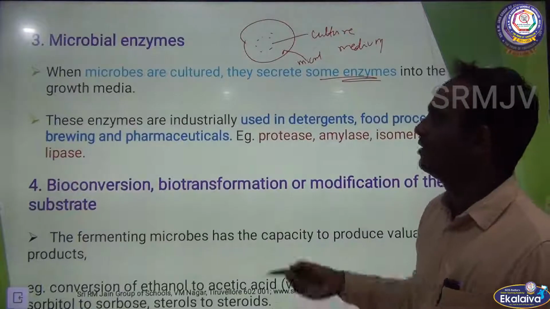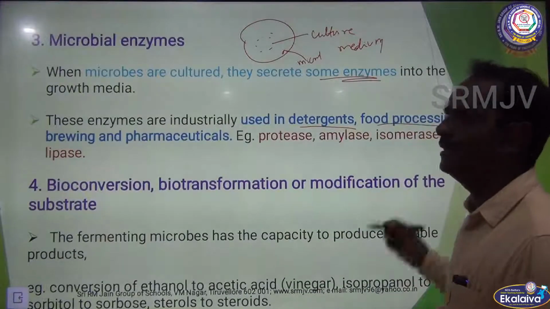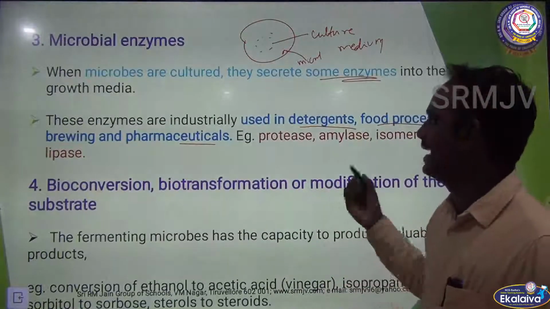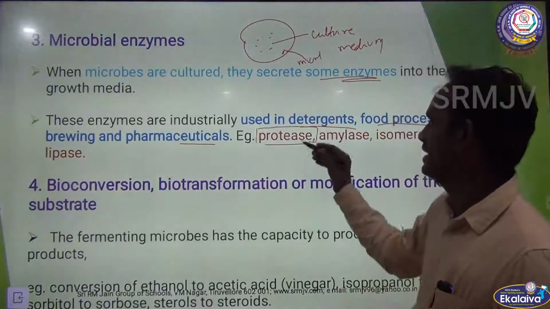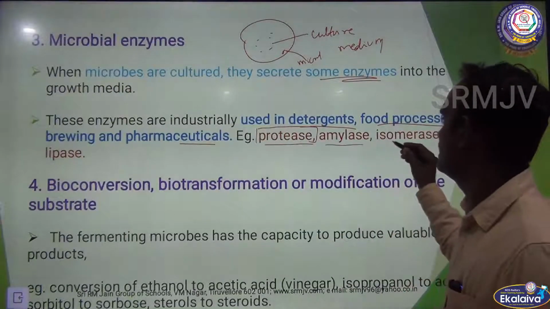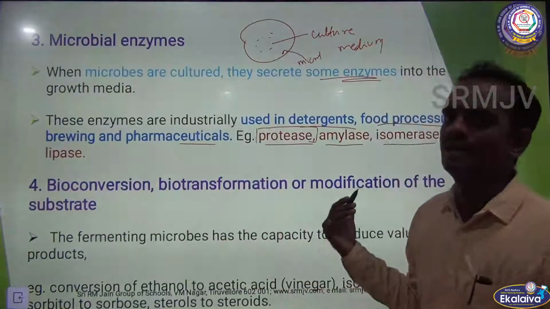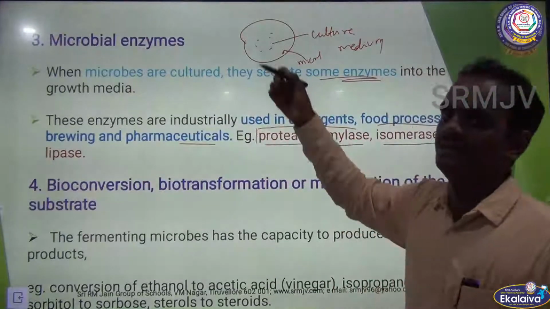These enzymes are industrially used in detergents, food processing, weaving and pharmaceutical companies. Example, protease, amylase, isomerase and lipase. All these are the enzymes obtained when the microbes are cultured in a culture medium.